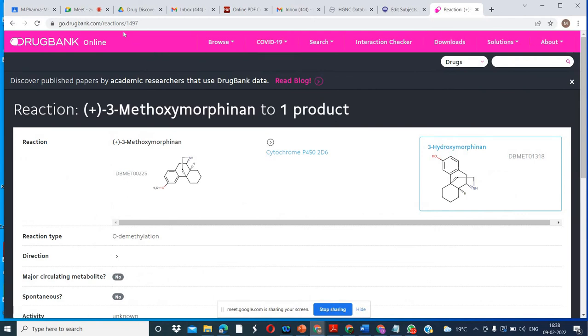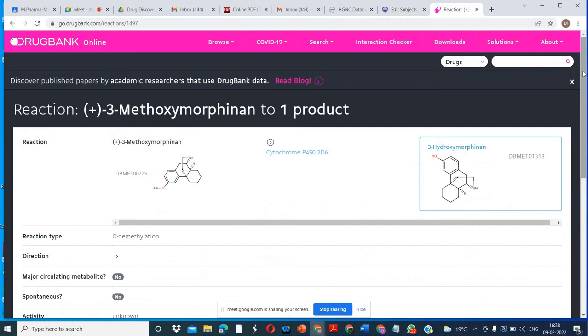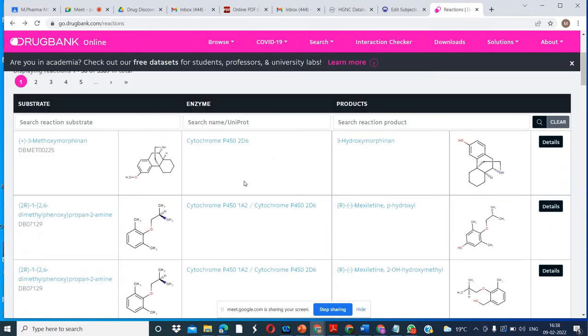So this is the reaction database that we are searching. What information we are getting from here, whatever is available, that means we can use that information. If something is missing and we develop an interest, we can work on this also. So the reaction database provides the information, whether it is available or not. So all this information is available in the DrugBank online database.